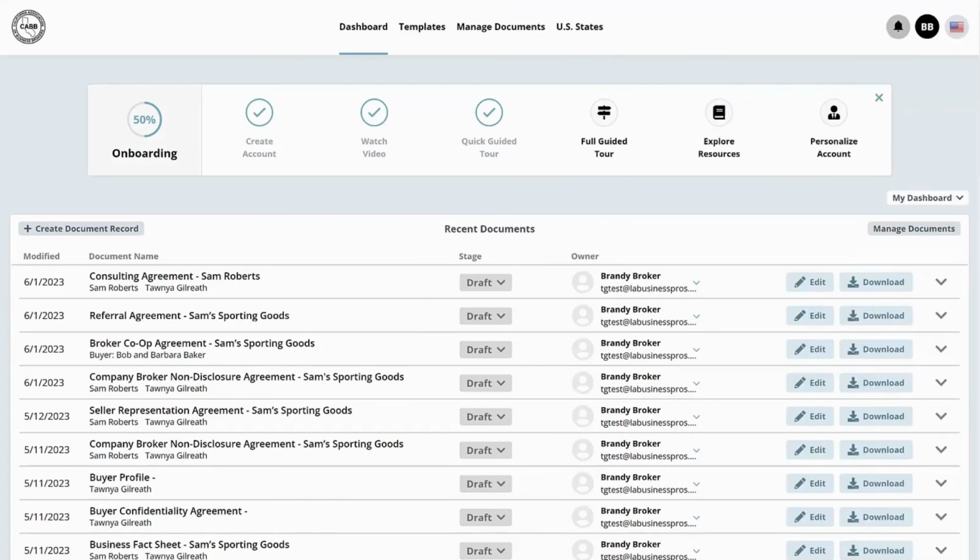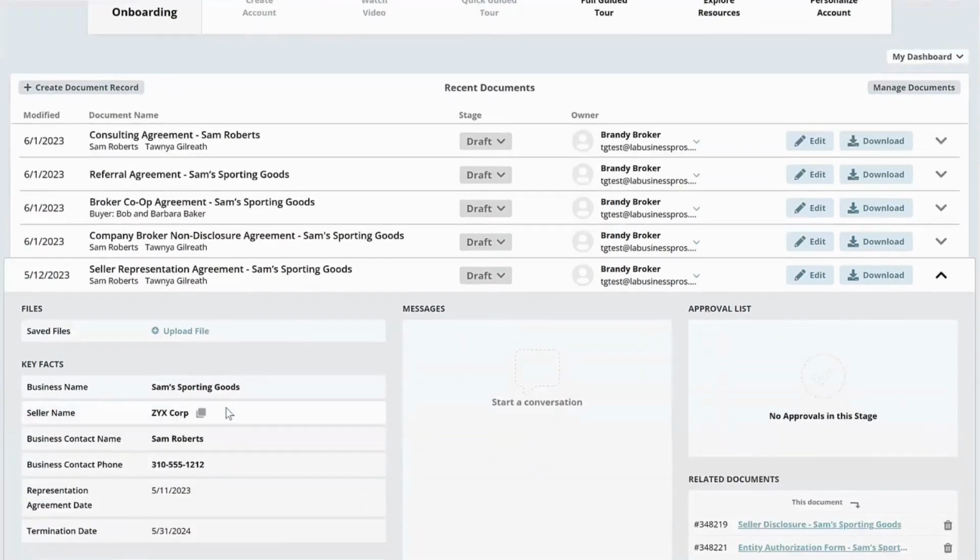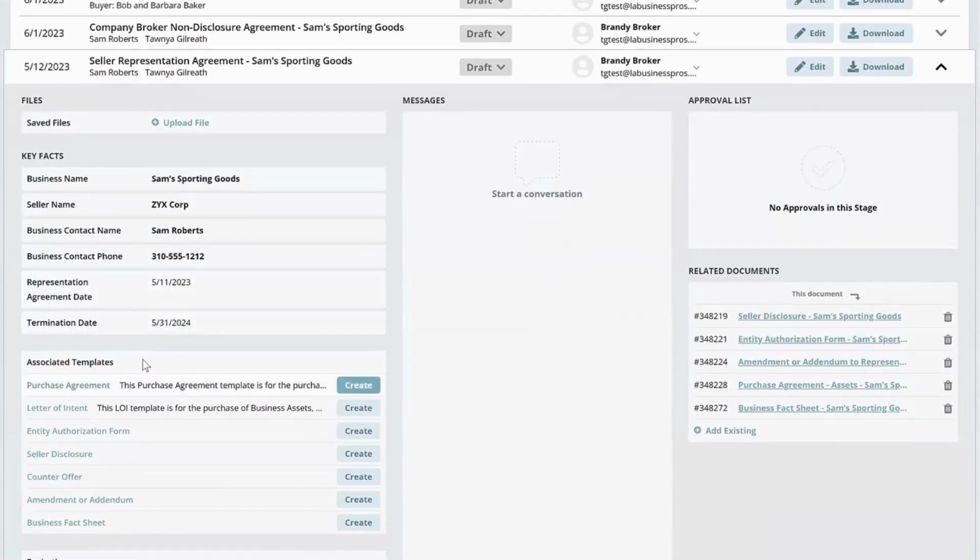I'm not sure how many people are still using the COVID advisory and acknowledgement, but if you are, we still have that available for you. So first, let's take a look at our representation agreement. We click on that and open that up and look at the detail. We don't have the COVID forms set up as associated templates because they're just not used that frequently. But that doesn't mean that we can't import the data from our representation agreement. So there's another way that we can do that.